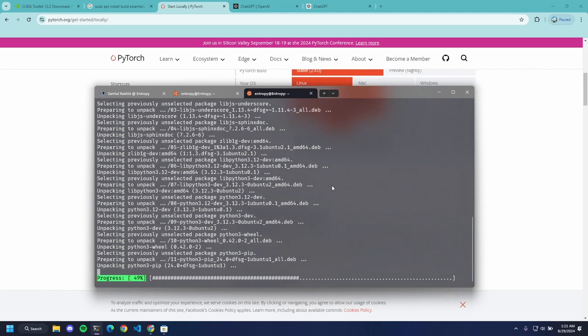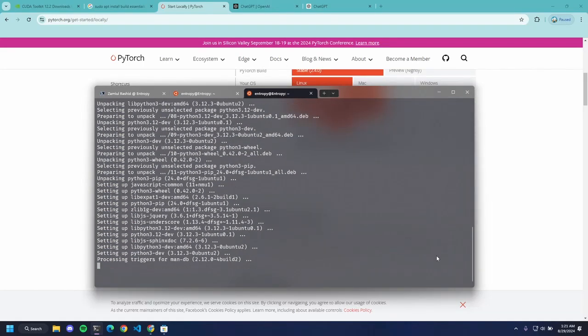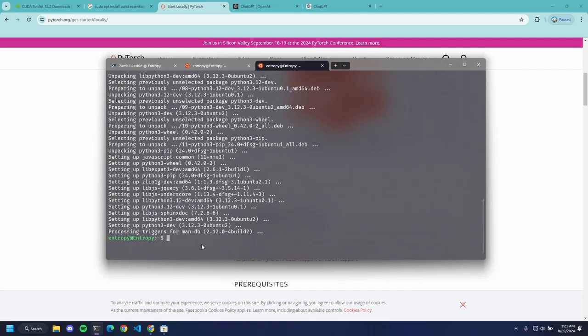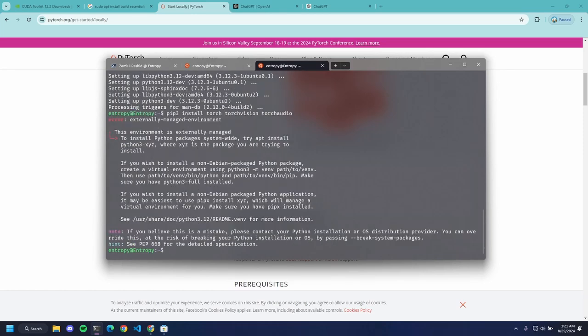We'll install pip. Pip is the package manager for Python. If you are using Python in Windows, pip is automatically installed, but in WSL2 pip is not installed. I use Anaconda for my use case in the default WSL terminal. Yeah, let's try it again.